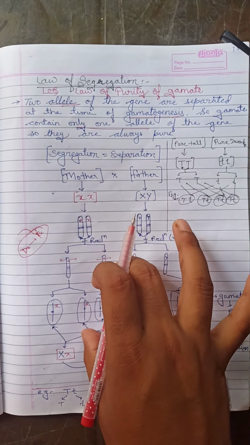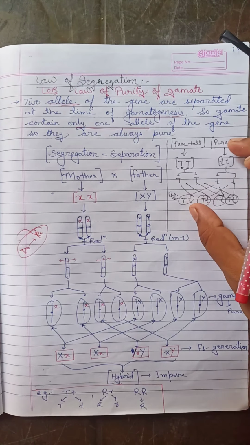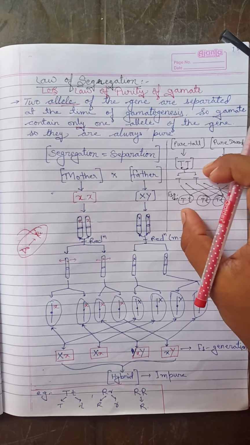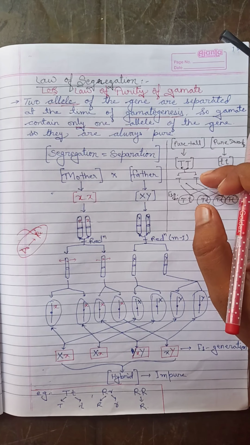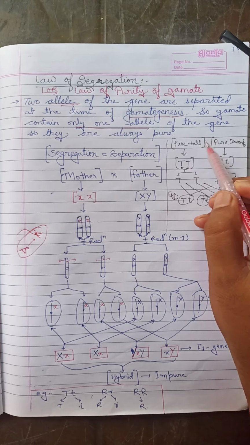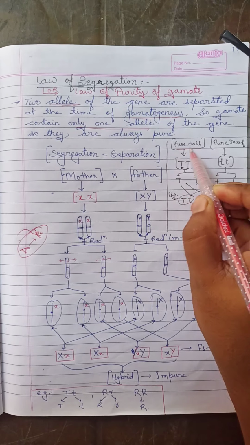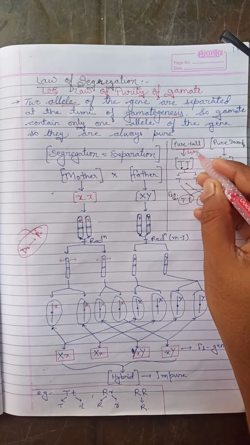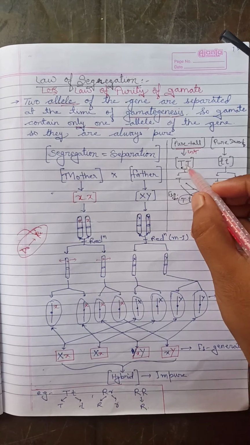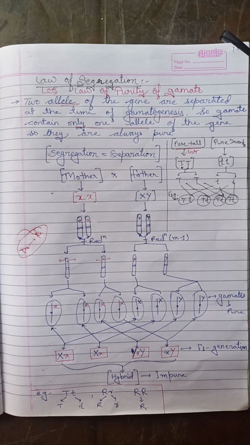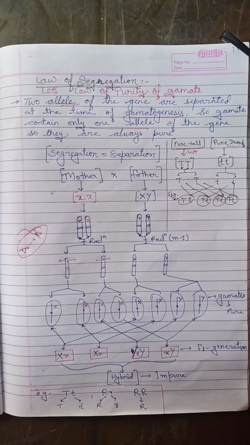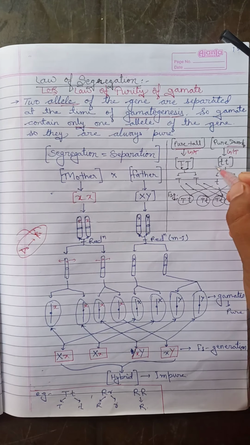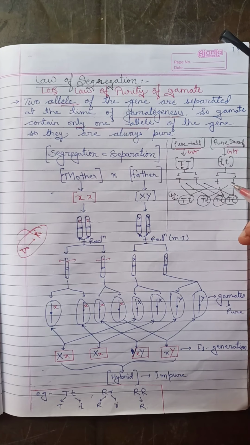Before we discuss this, look at the simple terms we already discussed in different types of crosses. As we know, a pure tall plant is represented in genotype form as capital T capital T, whereas a pure dwarf is represented as small t small t.